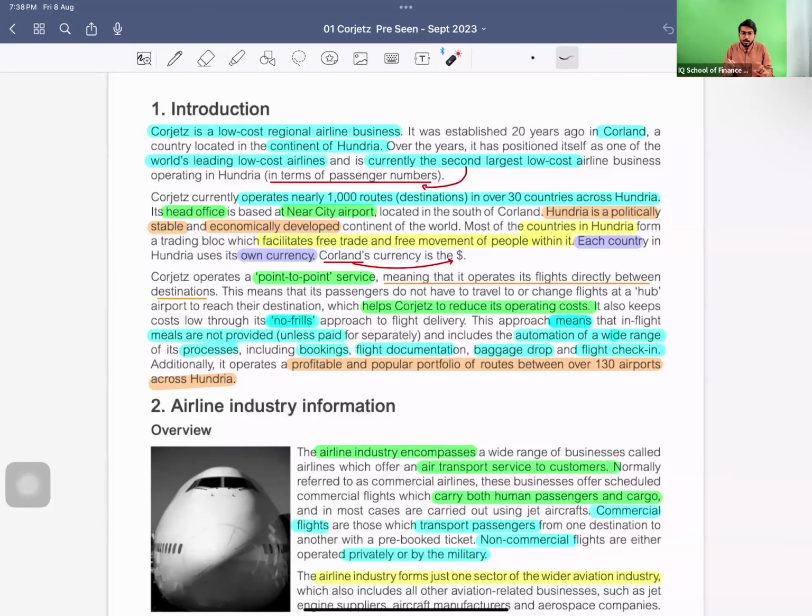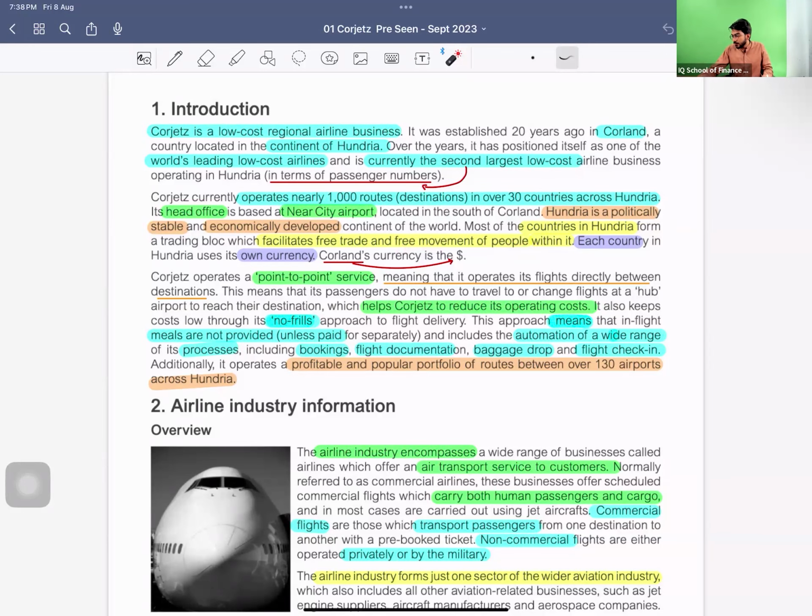And we are all very aware of the word tariff right now, with the geopolitical things going on in the world. So here they are saying that they are facilitating free trade and free movement for the people within Hundria.